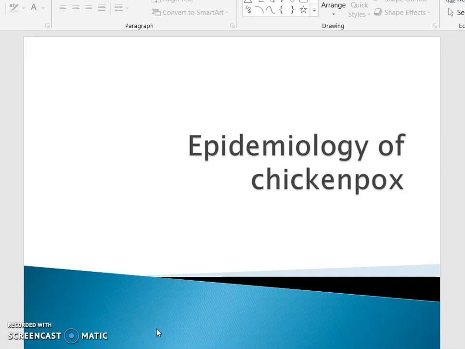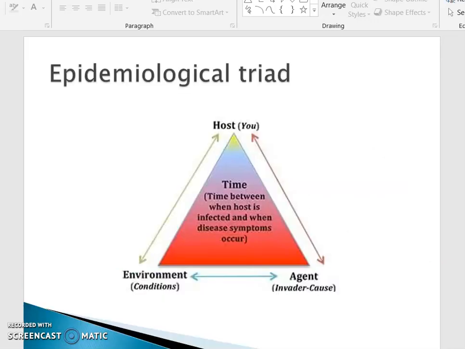Today we will see about epidemiology of chickenpox. Before going to the epidemiology, let us see what you mean by epidemiological triad. Epidemiological triad includes agent, host and environment. Agent is nothing but the causative organism, and host is the susceptible host, where it's a source of infection or where the microorganism lives, and environment is the one which brings the agent and host together.